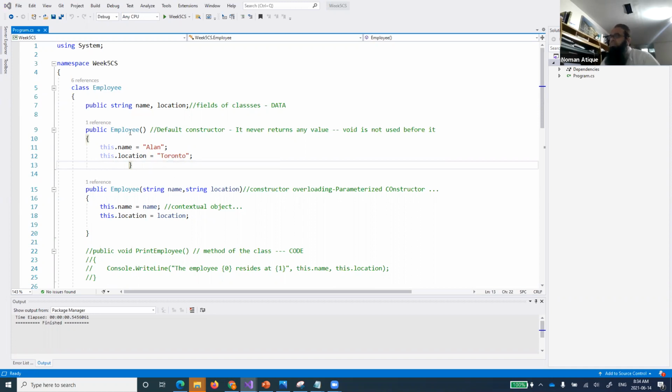And we talked about that there is something called a default constructor, a constructor that does not take any values, which automatically runs, number one. And number two feature was that we do not use even a void before that. And I told you that a constructor necessarily never returns anything. We do not even need to put a void, but we need to make it a public one. So by default, if I don't make it a public, that's a problem.